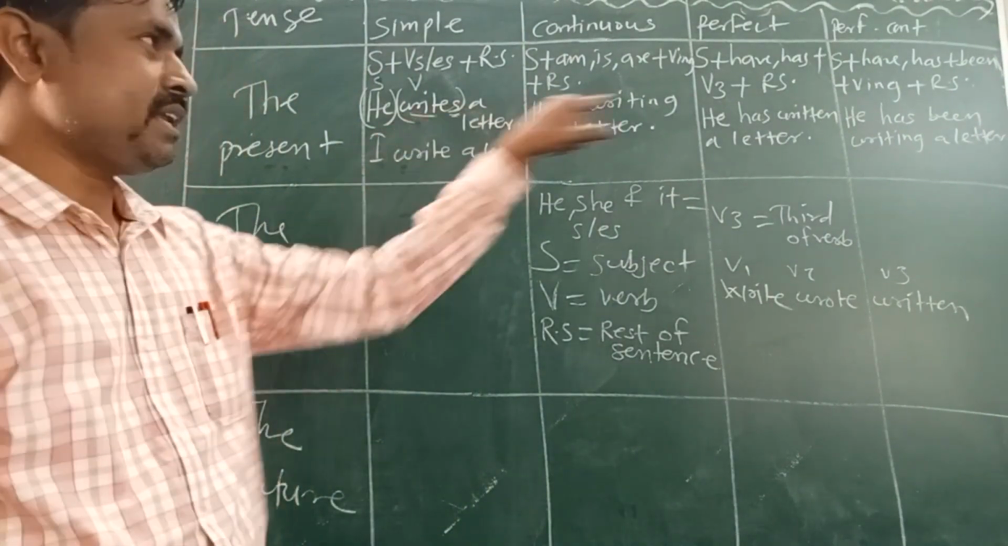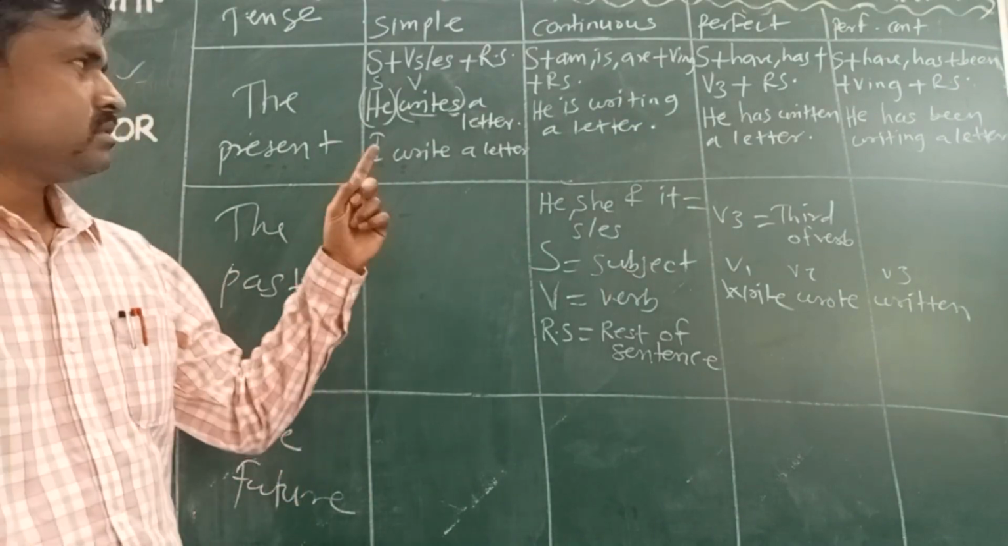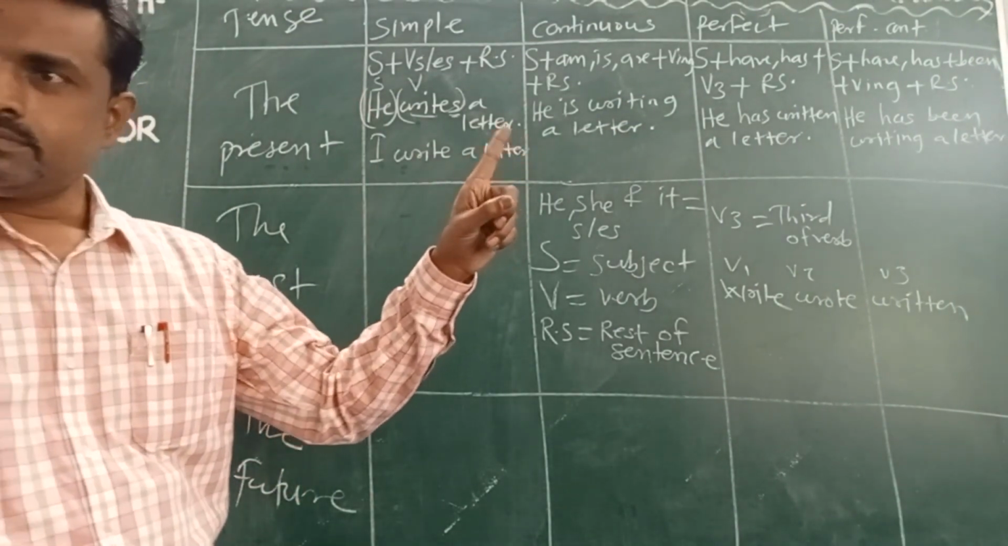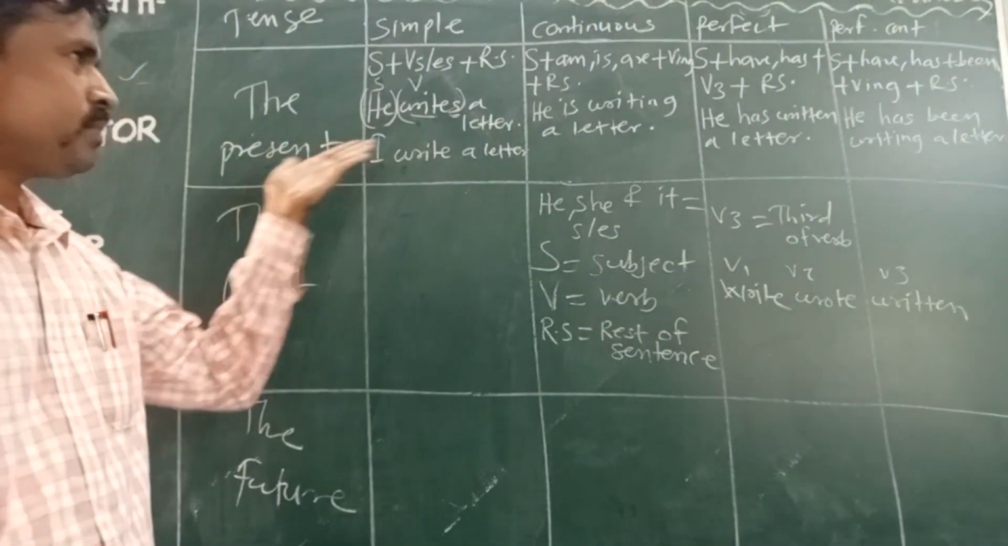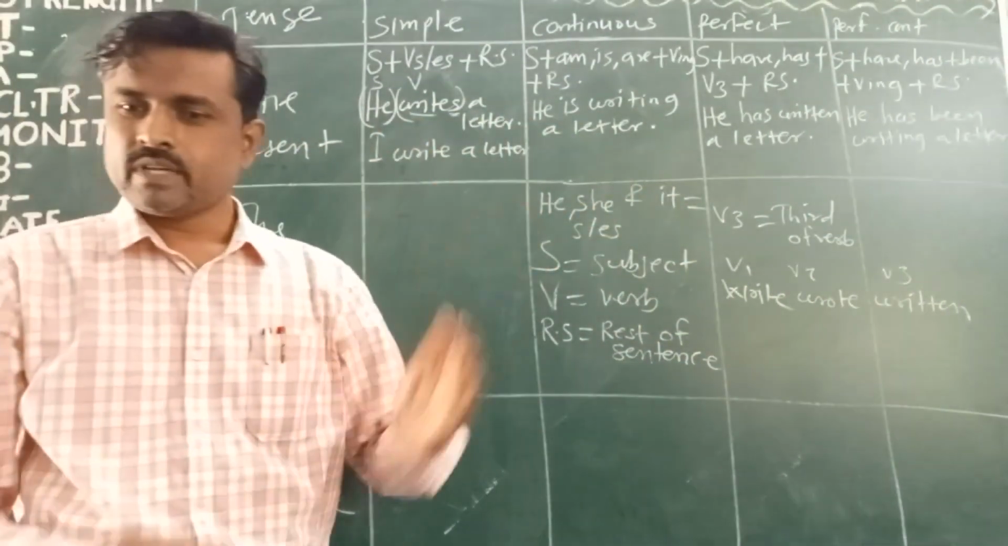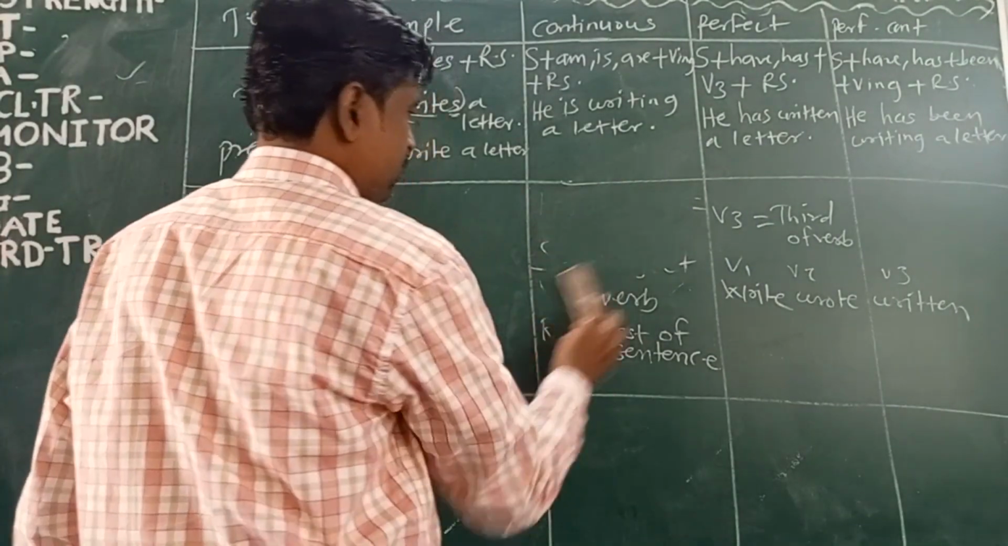Now this sentence, how can you write in the present perfect continuous? I have been writing a letter. So here is the end of present tense. Understood this? Now let's come to the second type, the past tense.